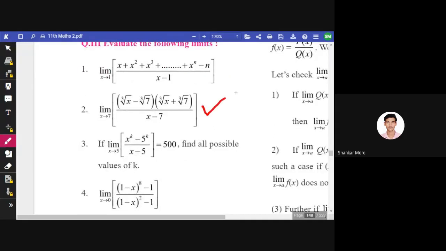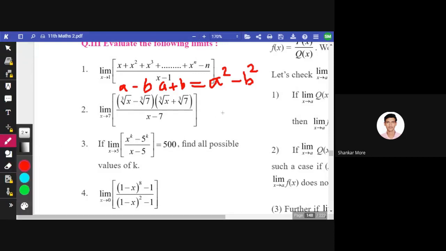Okay, now we'll solve this example. Again, this is a straightforward example of the formula, but see, it is given in a different form. We have to simplify it. Our formula is x raised to n minus a raised to n divided by x minus a. So see, in one bracket a minus b, in another bracket a plus b, so that implies a square minus b square, right? a square minus b square.